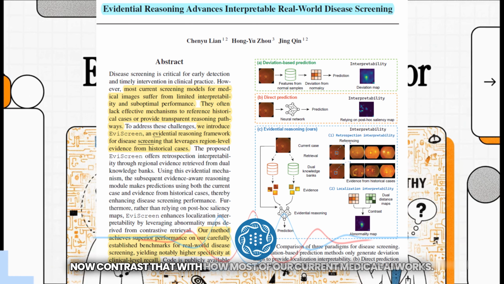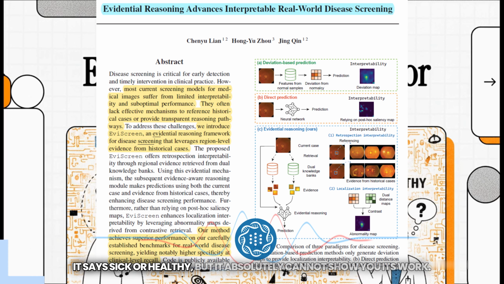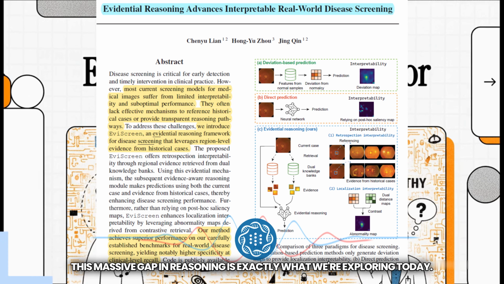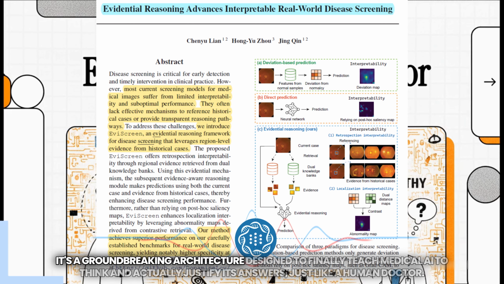Now contrast that with how most of our current medical AI works. Today's AI usually just looks at a scan and spits out a black box prediction. It says sick or healthy, but it absolutely cannot show you its work. This massive gap in reasoning is exactly what we're exploring today. Welcome to this explainer, where we are going to dive deep into a fascinating new research paper introducing EviScreen. It's a groundbreaking architecture designed to finally teach medical AI to think and actually justify its answers, just like a human doctor.